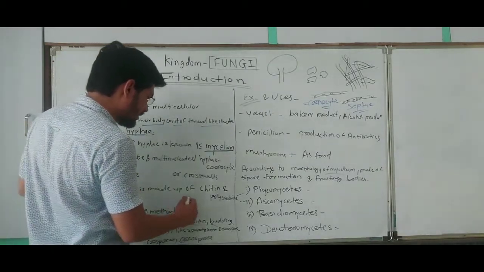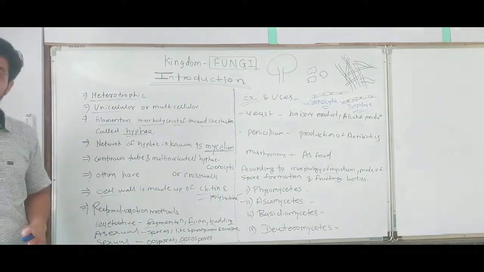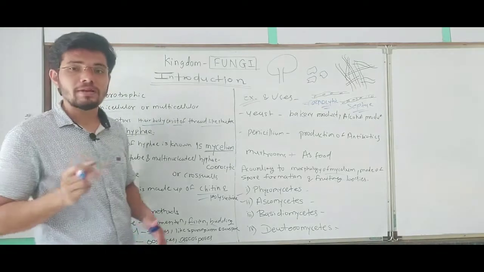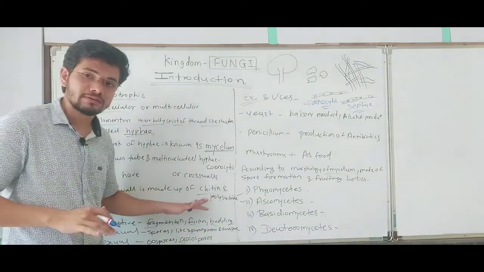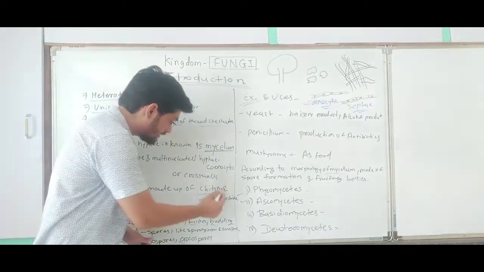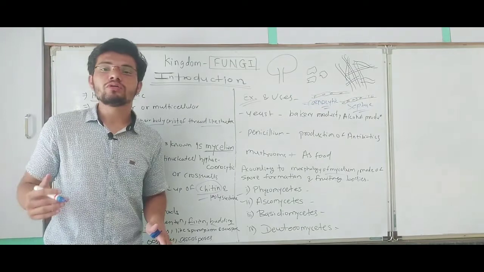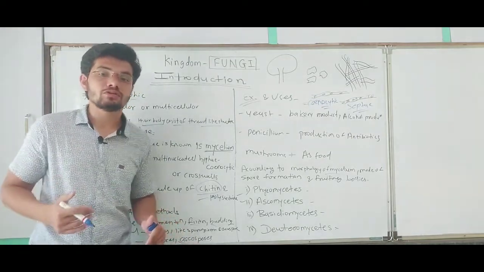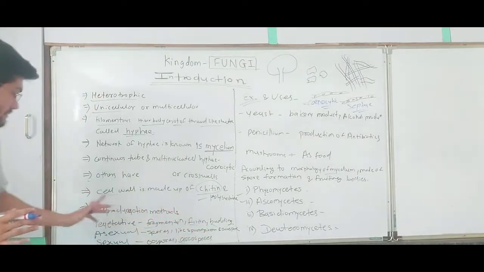Their cell wall is made up of chitin and polysaccharides. Like plants, their cell wall is also made up of polysaccharide, but the difference is that chitin is present in them. We all know that the plant cell wall is made up of cellulose. So that is the difference between fungi and plants.